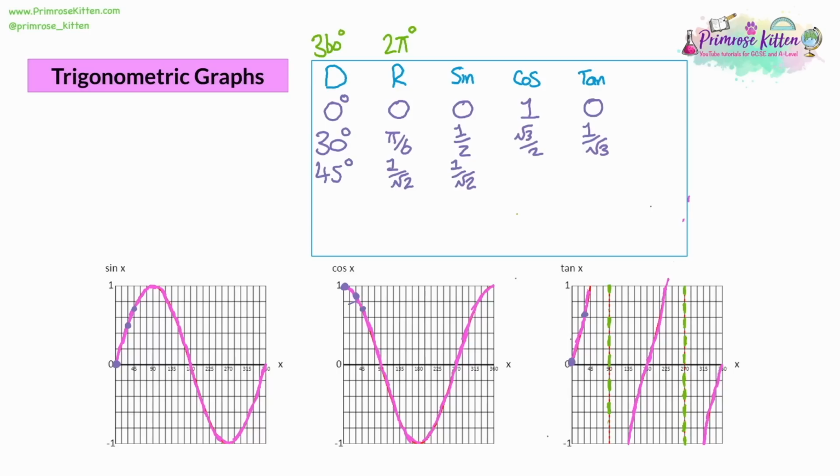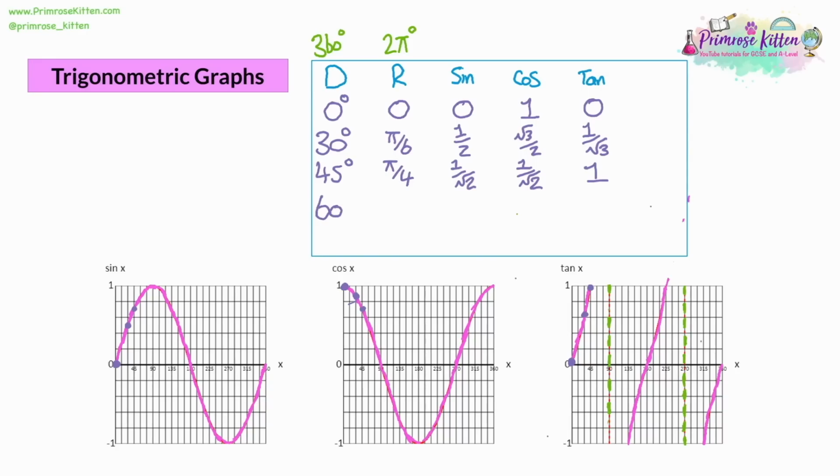So that's a point where both sine and cos have the same value, although sine's going up at that point and cos is going down. And then on the tan graph, if we go 3 across, you can see that's where it hits 1. I should mention that in radians, 45 degrees is pi divided by 4.